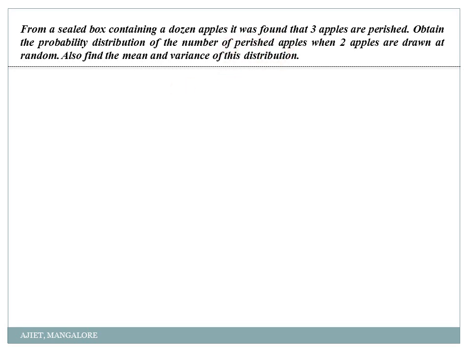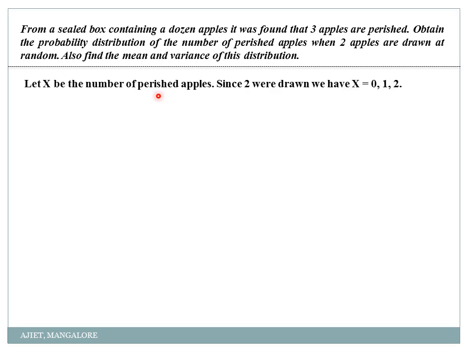Okay. See, when I select 2 apples, there may be a chance that both the apples are rotten, right? First condition. Or both the apples are good apples. Or the third option is that one apple may be rotten and one apple may be good. Correct? So there are 3 chances. I will take those chances as 0, 1 and 2. Okay, just check my wording.